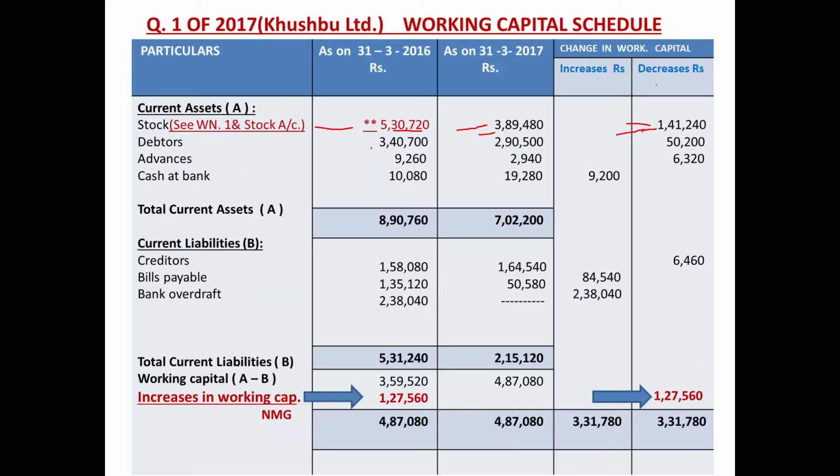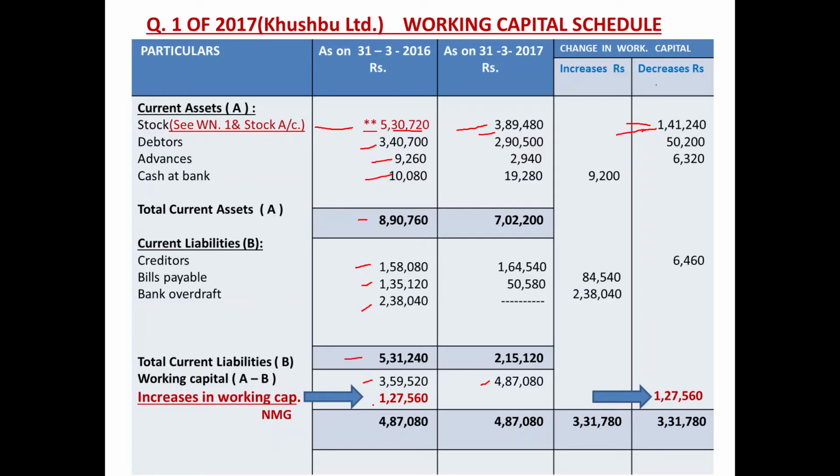The remaining items as it is, number of times you have already prepared this working capital schedule. Same principle: debtors, advances, cash at bank, total of current assets; current liabilities as we saw in the balance sheet, creditors, bills payable, bank overdraft, total of current liabilities. Decide the working capital, A minus B, last year and then current year.